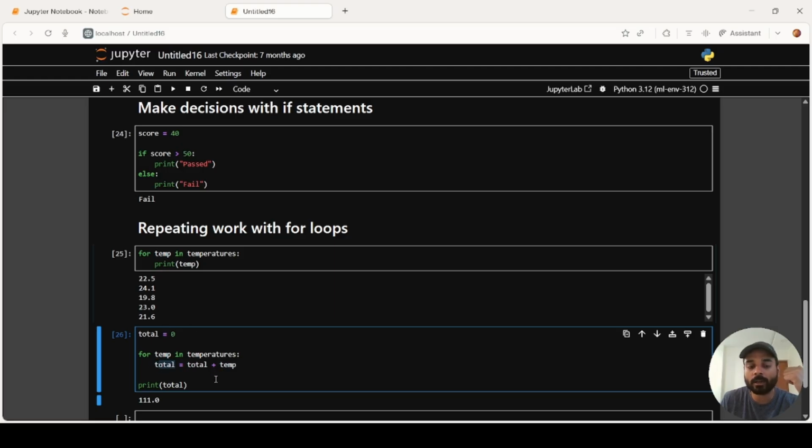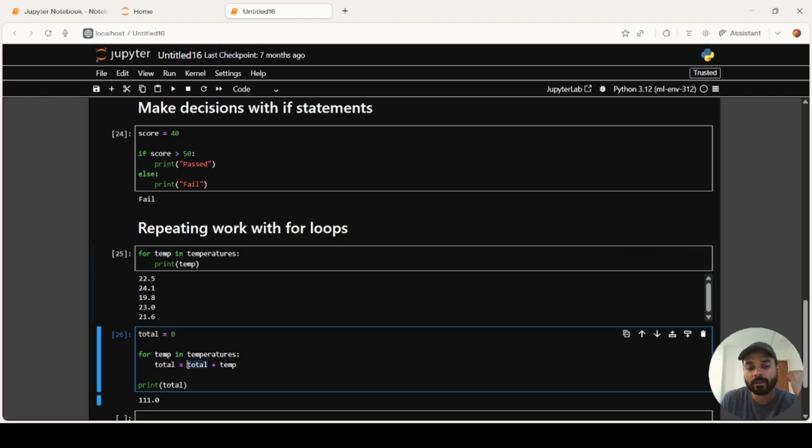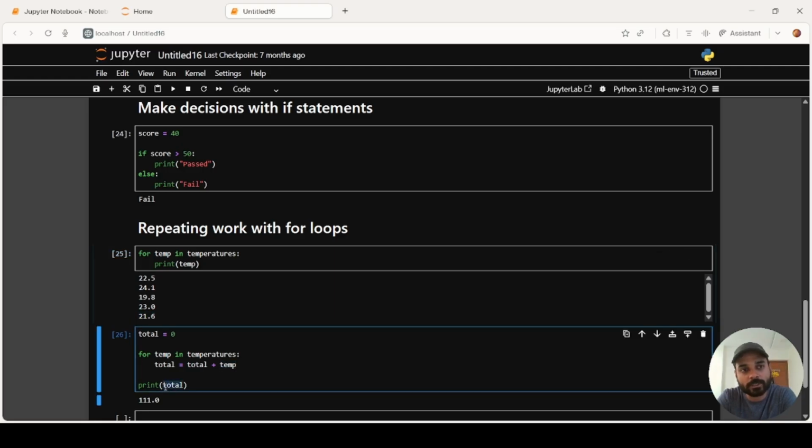Then the loop gets completed and the same loop starts again. Now the value is 24.1, the total value is 22.5 and the temperature value is 24.1. These two get added and assigned to total. This happens again and again till the last value of 21.6, and we get the total of all the temperatures. So this is how the for loop works.